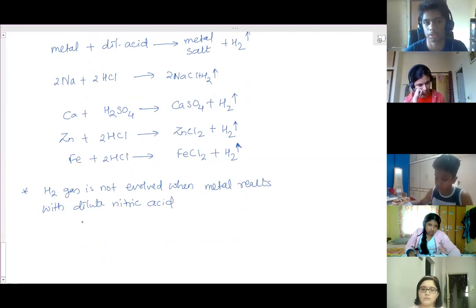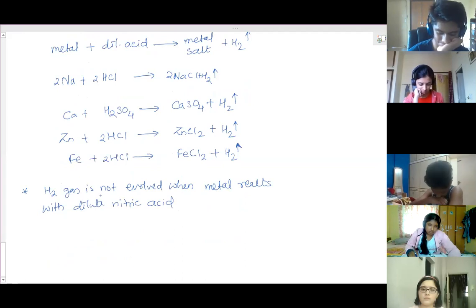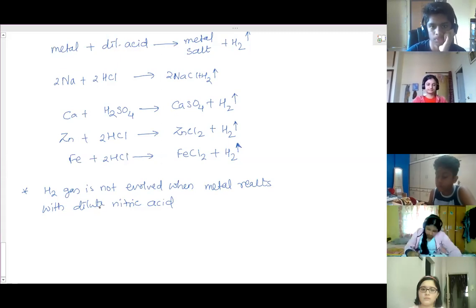Because nitric acid is a strong oxidizing agent and oxidizes the hydrogen formed. So nitric acid is a strong oxidizing agent, and hydrogen gas is produced, but it gets oxidized to form water. So the final product is water, not hydrogen gas. Clear?